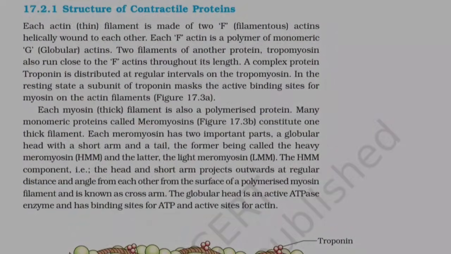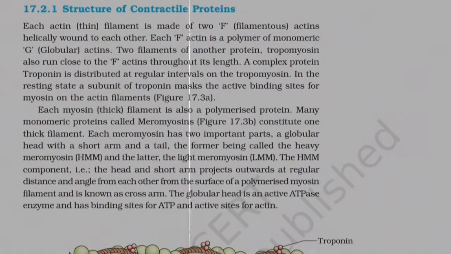17.2.1 Structure of contractile proteins. Each actin, or thin filament, is made of two F filamentous actins helically wound to each other. Each F actin is a polymer of monomeric G globular actins. Two filaments of another protein, tropomyosin, also run close to the F actins throughout its length. A complex protein, troponin, is distributed at regular intervals on the tropomyosin. In the resting state, a subunit of troponin masks the active binding sites for myosin on the actin filaments.